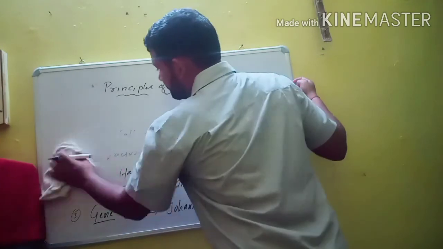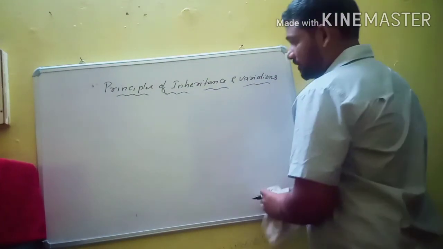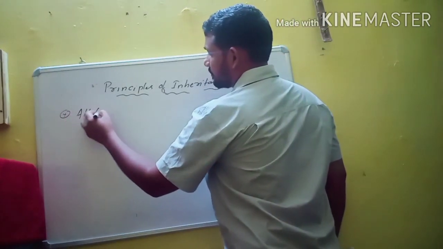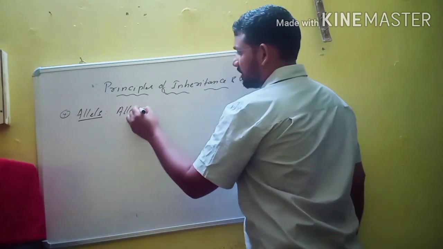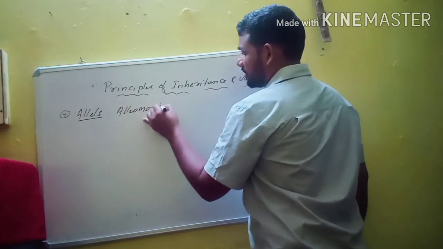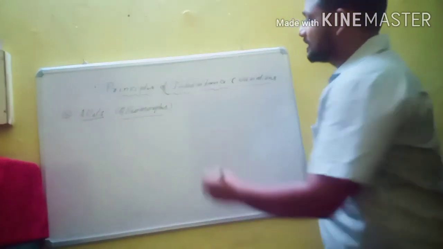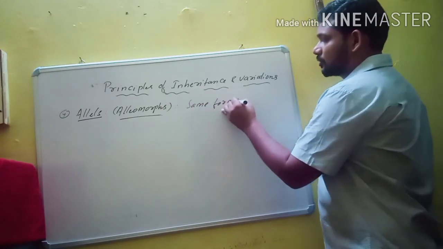Next one is alleles. They are also known as allelomorphs. So what are alleles?